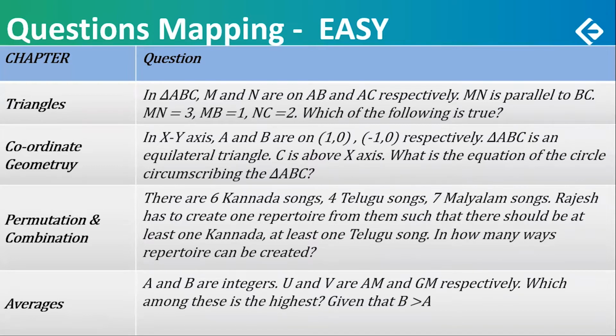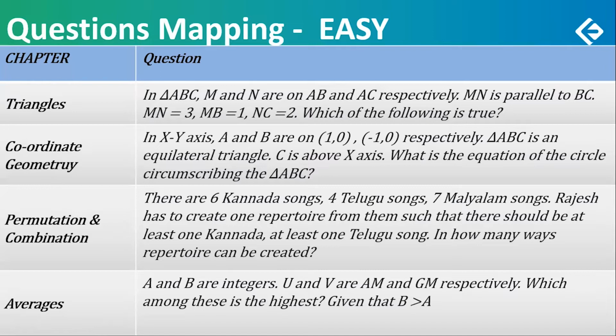And something was given regarding the ratio, AM and AN, and there was something regarding BC. What is the length of BC? Is it greater than 6, less than 6? Those sort of options. And that was very simple because MN, MB, NC, even if you add them and make it a straight line, all three becoming collinear would make it a total of 6. So BC had to be less than 6. A very easy question.